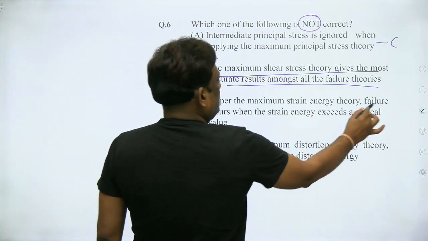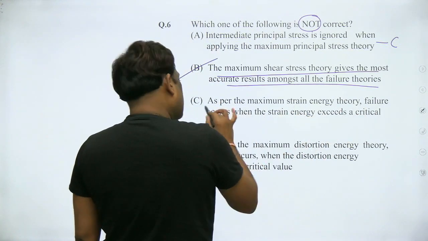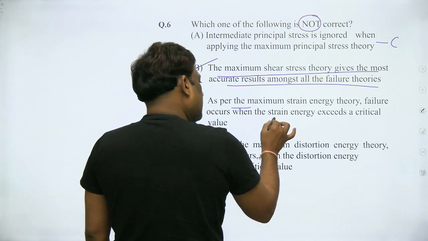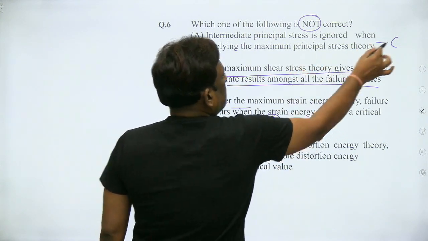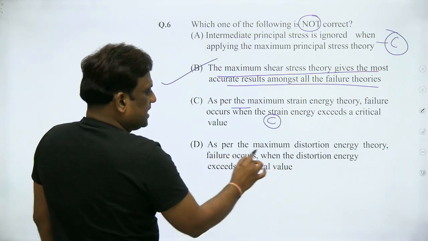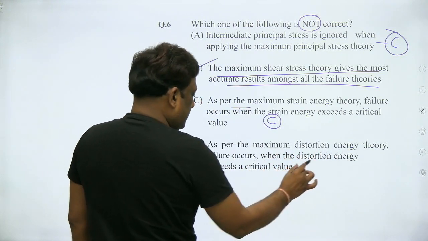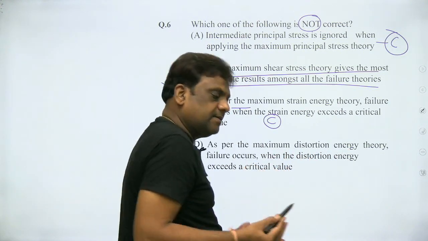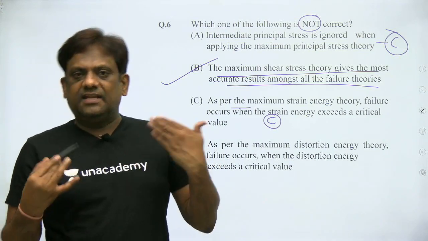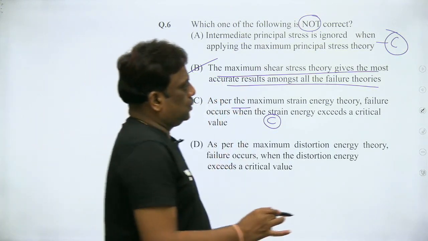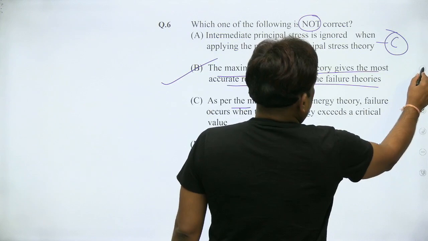As per maximum strain energy theory, failure occurs when the strain energy exceeds the critical value. Yes, when the strain energy exceeds the critical value, it fails. It is the correct statement. He is asking incorrect. As per maximum distortion energy, failure occurs when the distortion energy exceeds the critical value. Yes, when it exceeds a critical value, the failure occurs. This is also correct. So the answer is B.